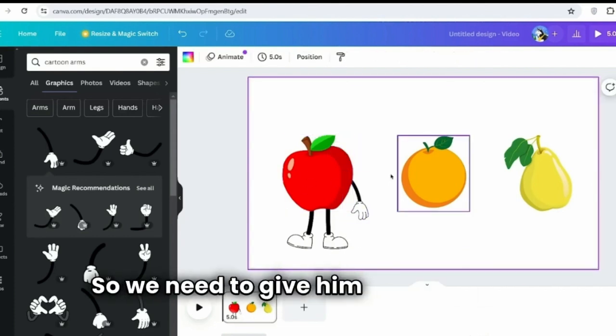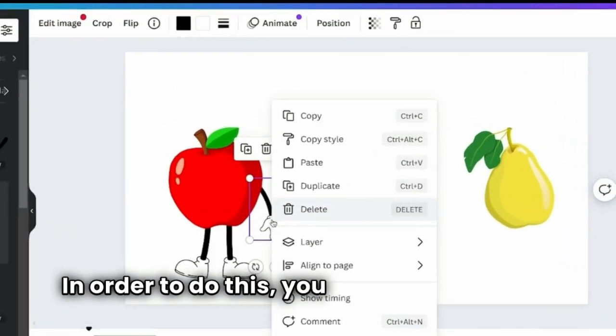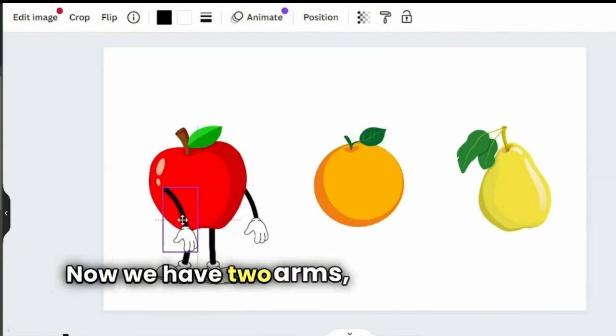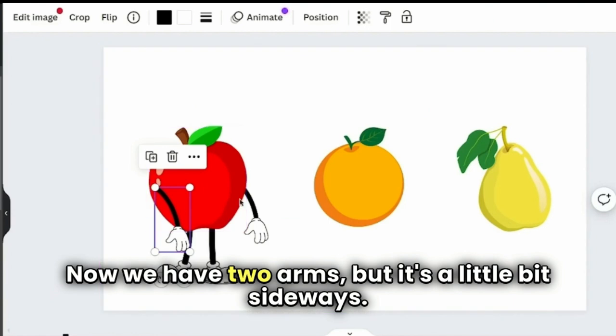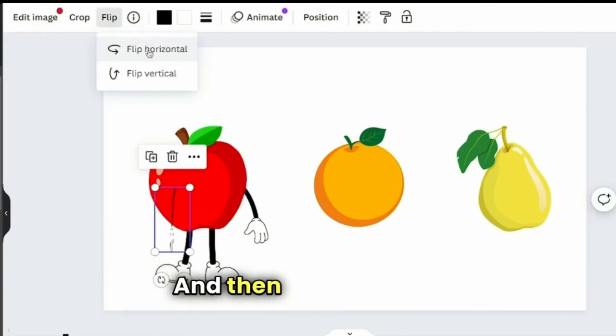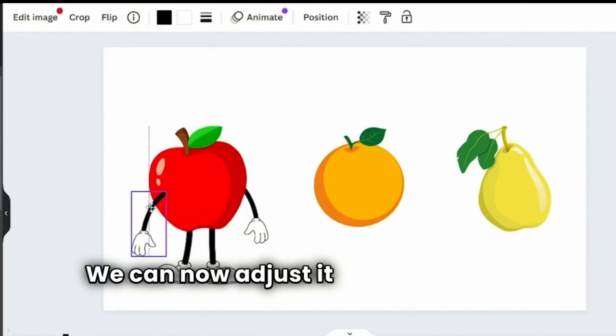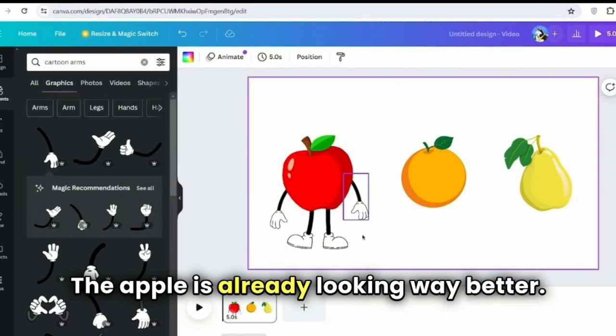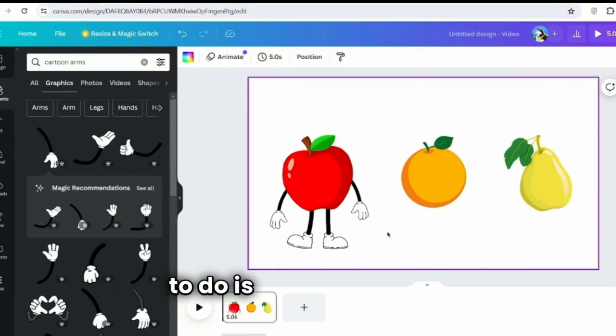So we need to give him another arm. In order to do this, you click onto this one, right-click, duplicate. Now we have two arms, but it's a little bit sideways. Don't worry, that's an easy fix. Simply click flip, horizontal, and then there you go. We can now adjust it and then send it behind, and look at this, the apple is already looking way better. And now the last thing we need to do is give him a face.